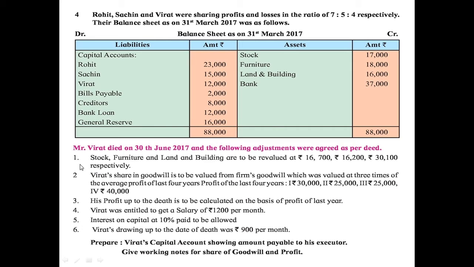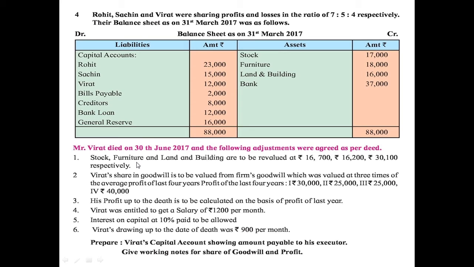So as per the first adjustment, there are some changes in the assets. Here they have given that stock will be revalued at rupees 16,700, while the value of stock as per the old balance sheet is rupees 17,000. It means the value of stock has decreased by rupees 300. So the entry will be recorded on the debit side of the revaluation account. So there is a loss in the value of asset.